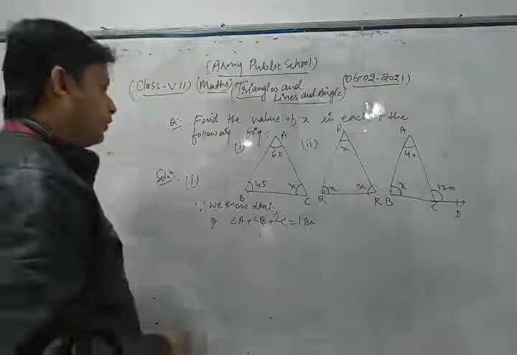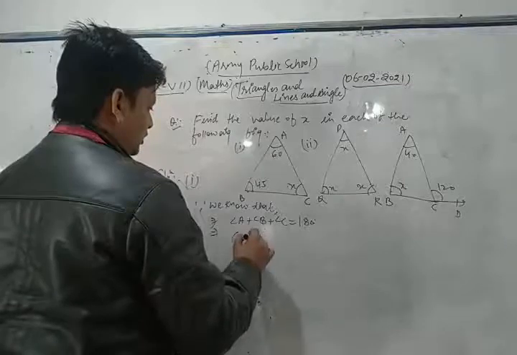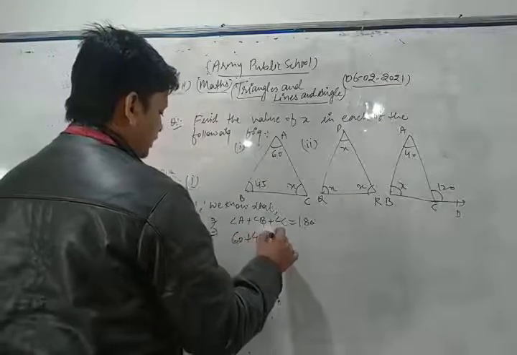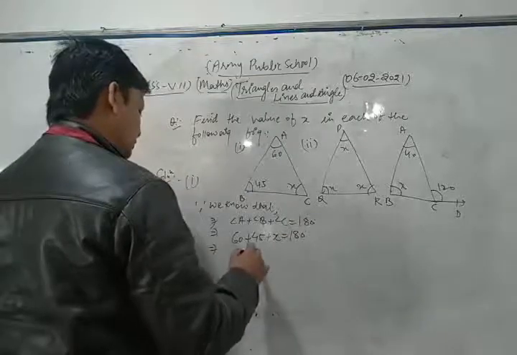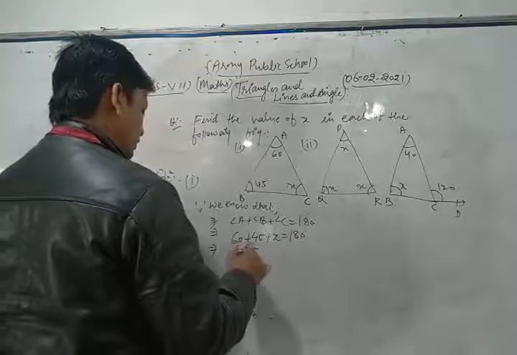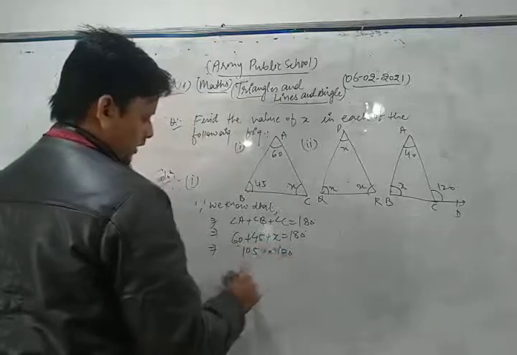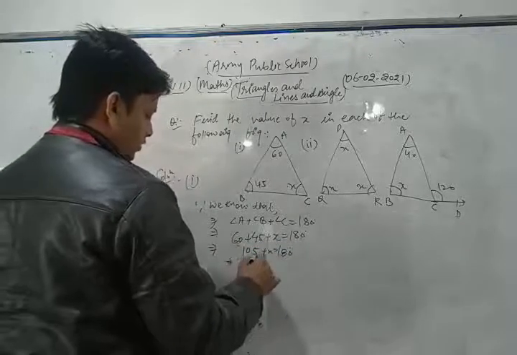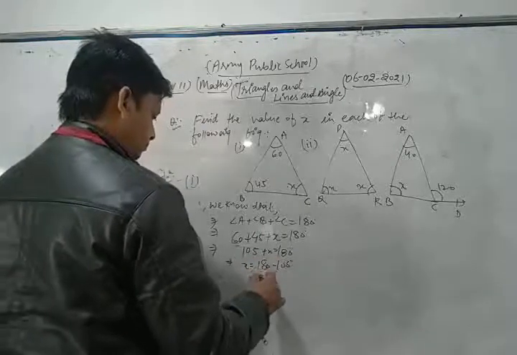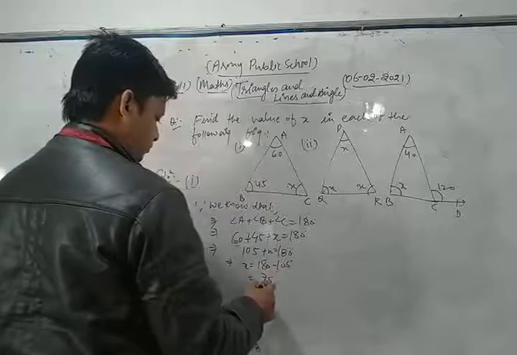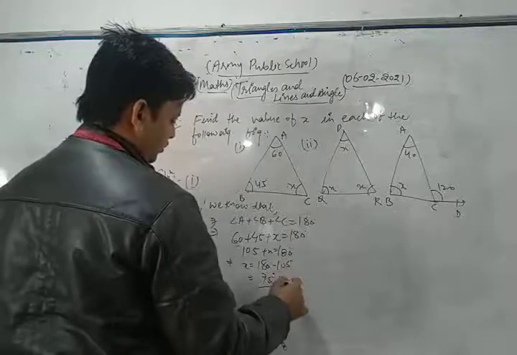Now we put the values of angles A, B and C: 60 plus 45 plus x equals 180. Simplifying, we get 105 plus x equals 180. Thus the value of x is 180 minus 105, that is 75 degrees. This is the required solution.